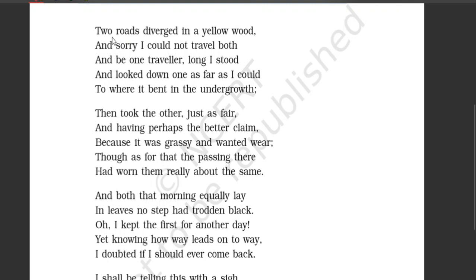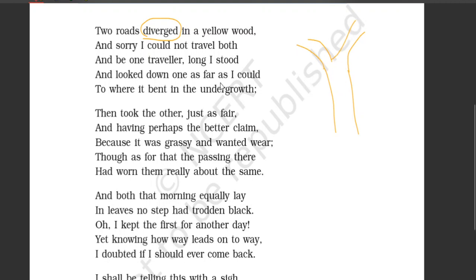Let's look at this first stanza and try to understand. This whole poem is a 20-line poem and it is divided into 4 stanzas of 5 lines each. We also look at the rhyming scheme and also look at some of the poetic devices that have been employed in this beautiful poem. Let's have a listen. Two roads diverged in a yellow wood. Two roads diverged. Diverged means they got separated, divided. For example, this is a road and the road has been divided like this.